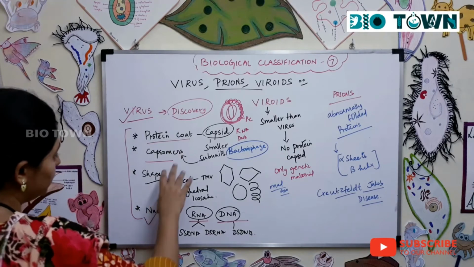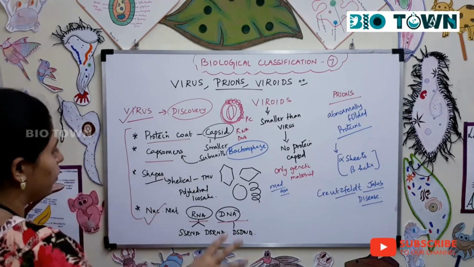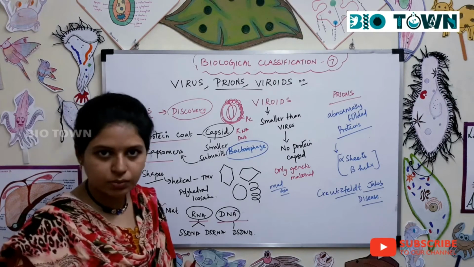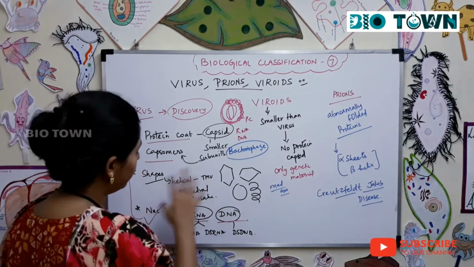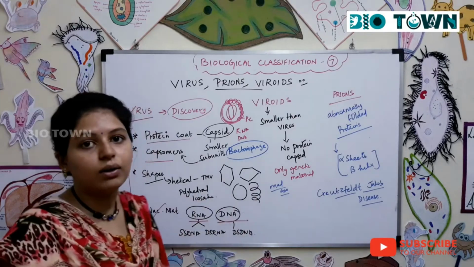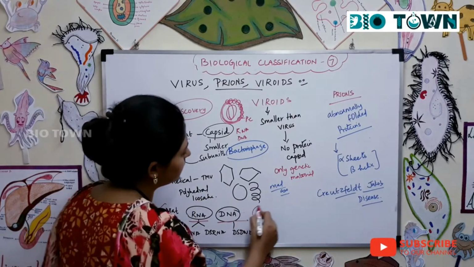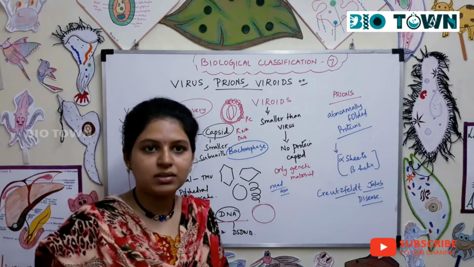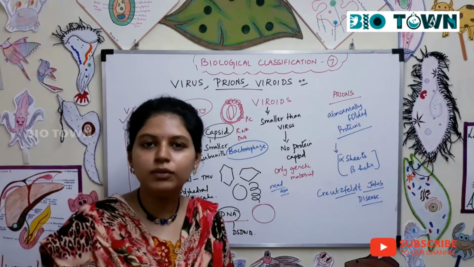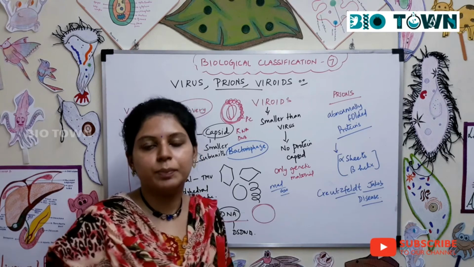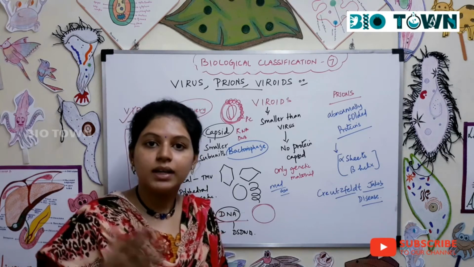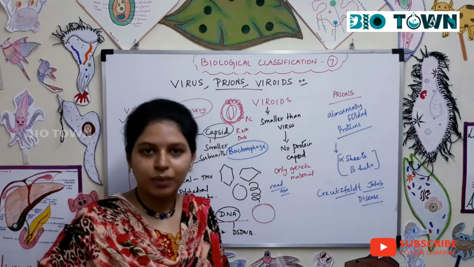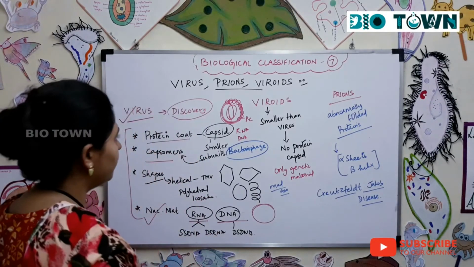Now when you talk about the shapes, viruses have n number of shapes. It could be helical, for example, tobacco mosaic virus, cucumber mosaic virus, and it could be polyhedral or icosahedral or simply a spherical virus. For example, the virus which affects the body in terms of a common flu or cold is just a spherical virus. Alright, so the common cold and flu itself is caused by a virus.